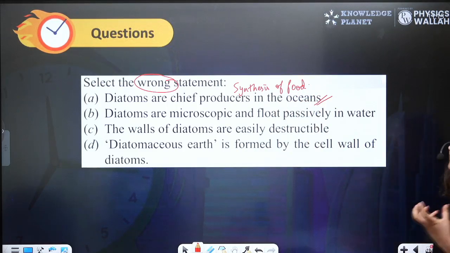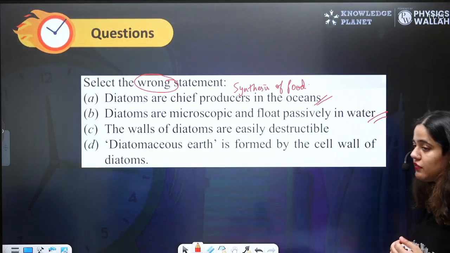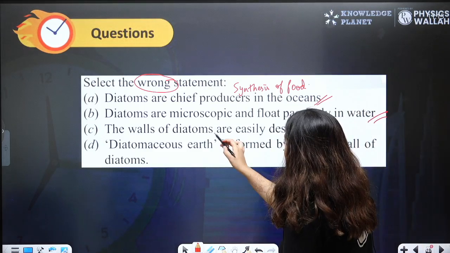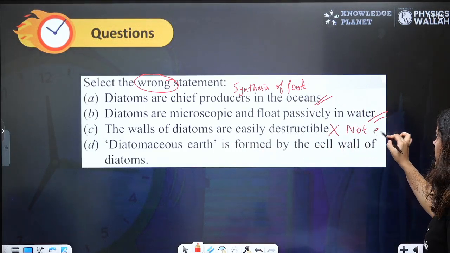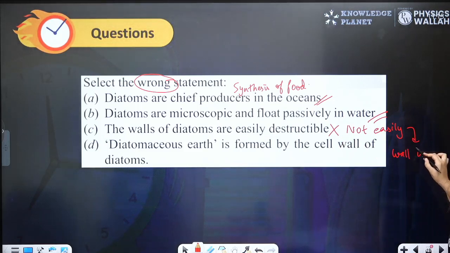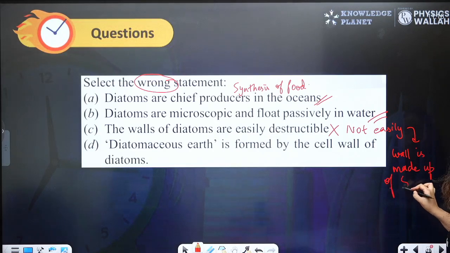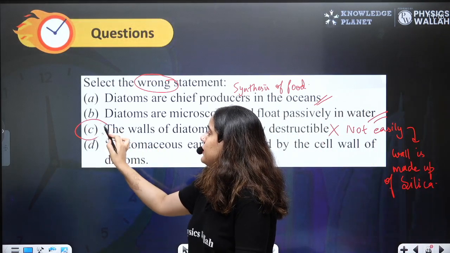They float passively in water. Yes, they go with the water currents. The wall of silica is easily destructible. No, not so easily, because the wall is made up of silica. This is the wrong statement.